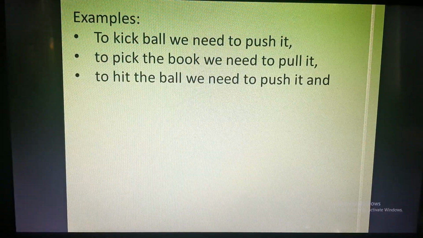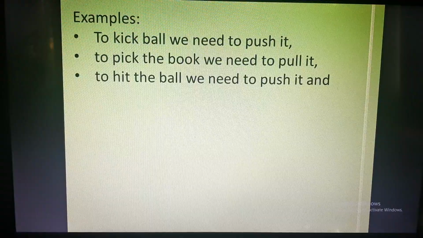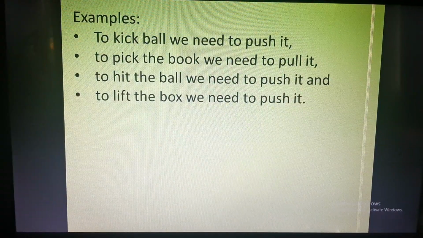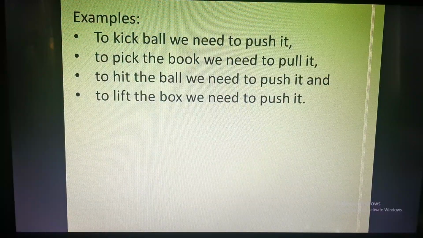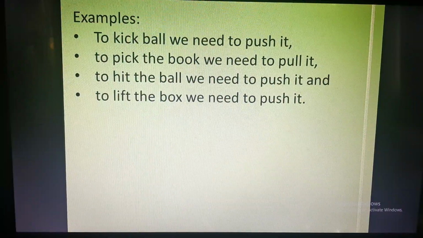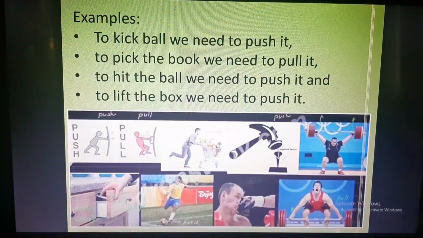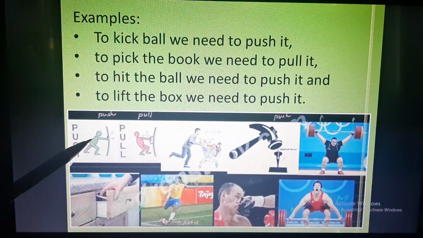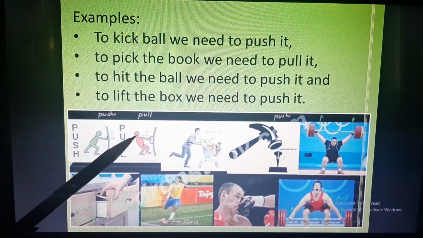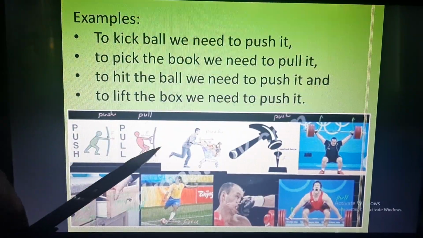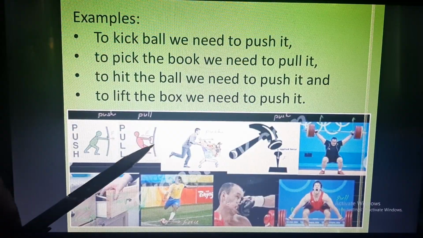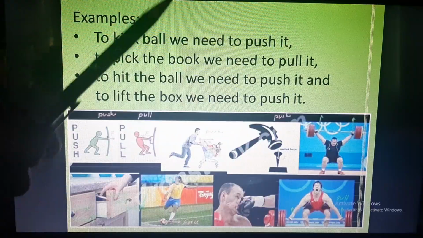When we hit the ball, that means we are moving the ball away from our body, we are applying a push. And when we are moving a box, we need to push it, moving it away from our body. Here in this picture you can see that this man is moving this door away from his body, so it is push. And in this case he is moving this door towards himself, that is pull.